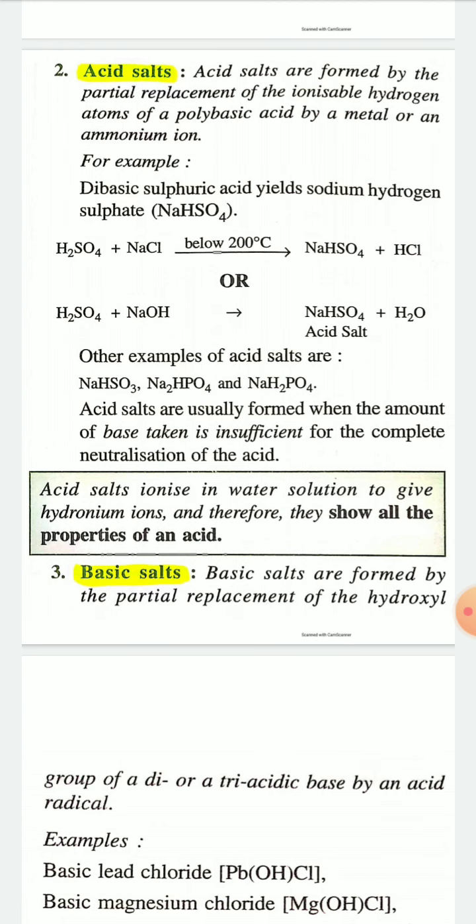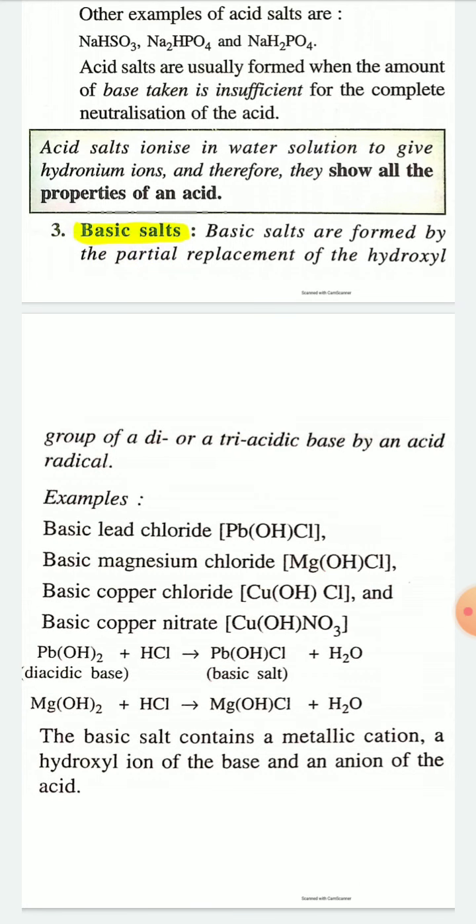Now the next type of salt is basic salt. We know base means substances which contain OH minus, hydroxyl ion. But there are some salts which contain OH minus ion. That's why these salts are called basic salts. For example, PbOHCl, basic lead chloride, is a basic salt. Basic magnesium chloride, MgOHCl. Basic copper chloride, CuOHCl. Basic copper nitrate, CuOHNO3. These are examples of basic salt.